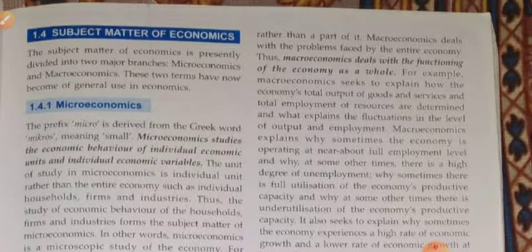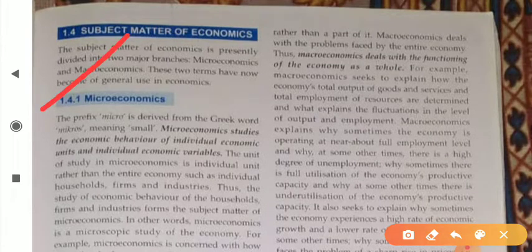Dear student, this is the last topic from our first chapter, which is the definition of economics. Now, dear student, if you talk about the subject matter of economics, then you can divide economics into two parts. One is microeconomics, and the second is macroeconomics. Okay, the first one is microeconomics and the second one is macroeconomics.